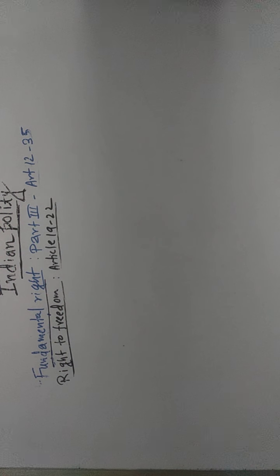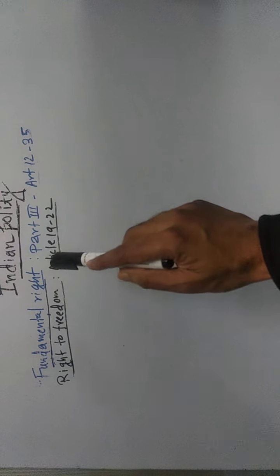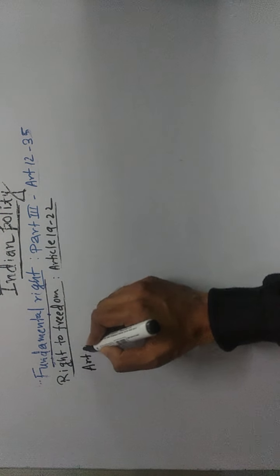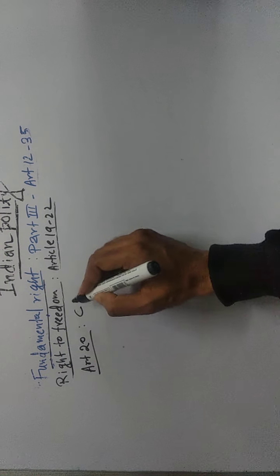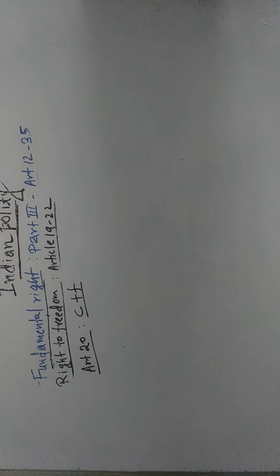Now we will read Article 20, which comes under right to freedom, and right to freedom covers Article 19 to Article 22. So we'll start. Now we will read Article 20. Now Article 20 is available both to citizen as well as to foreigner.